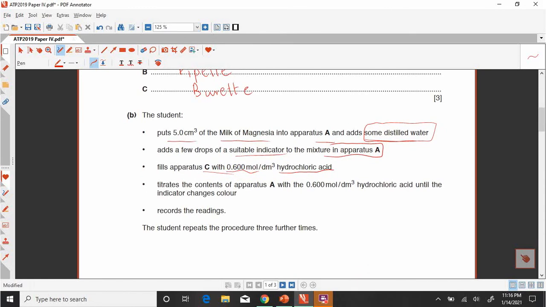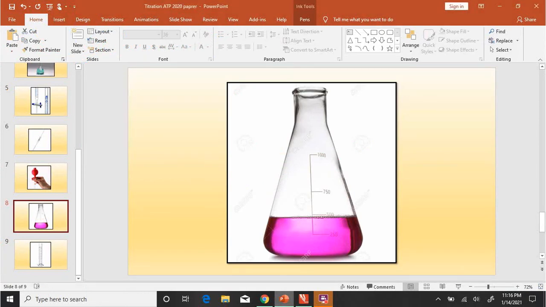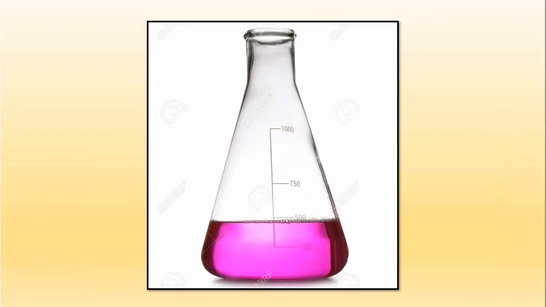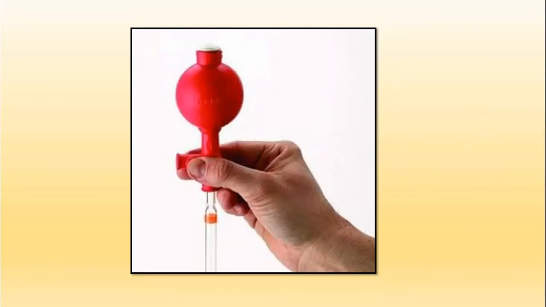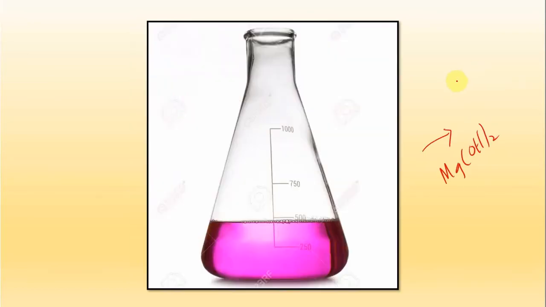Look here, in the conical flask the student is adding milk of magnesia, in this one magnesium hydroxide, that is 5 cm cube, plus distilled water also.